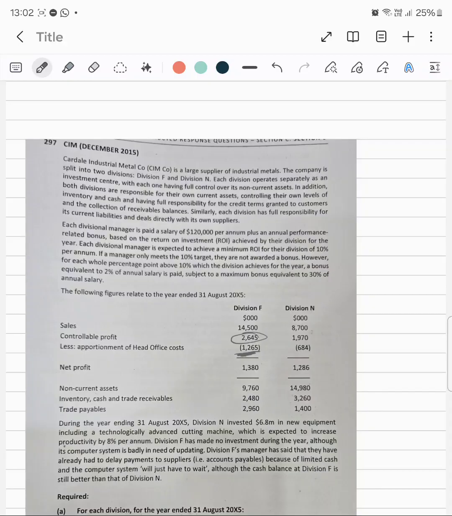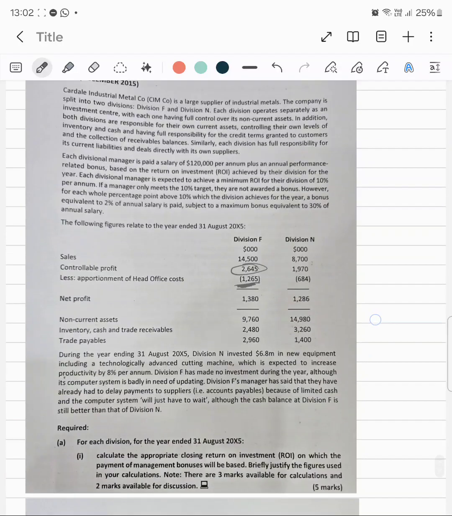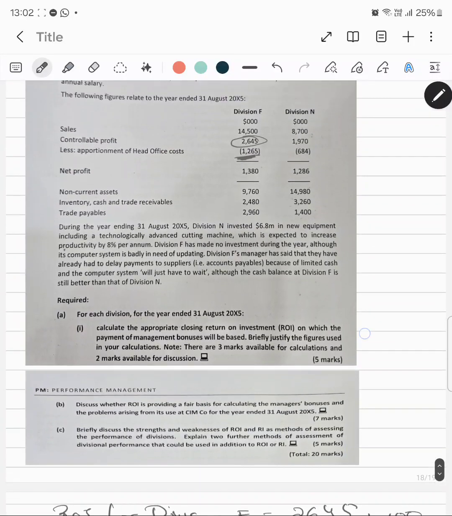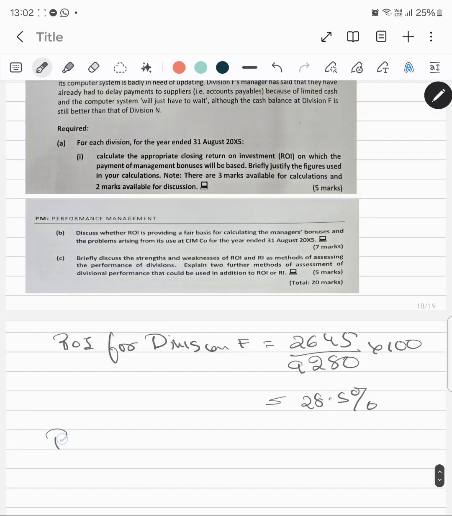So I'll calculate the net assets, which will be 9,760 plus 2,480 minus 2,960, and it will give me 9280. Let me calculate the ROI. 2645 divided by 9280 into 100, that is 28.5%.